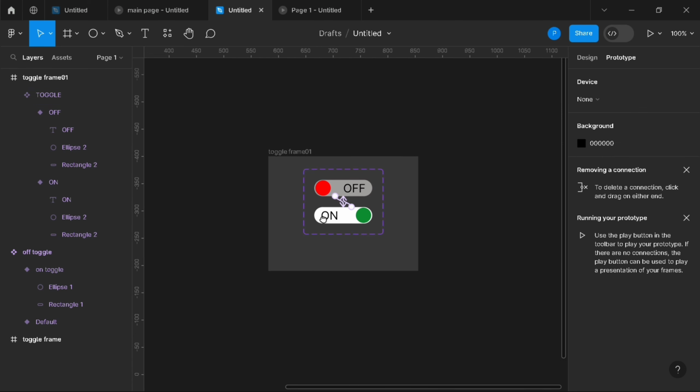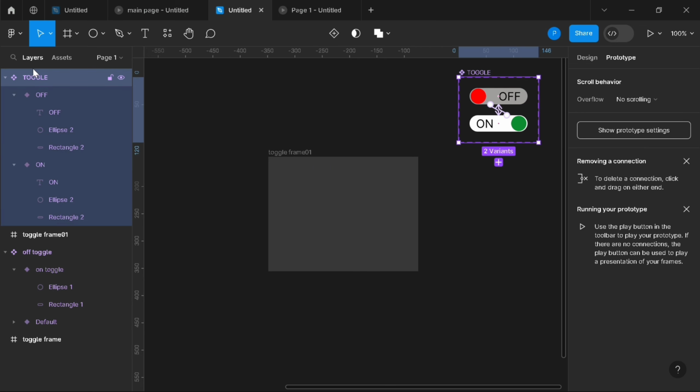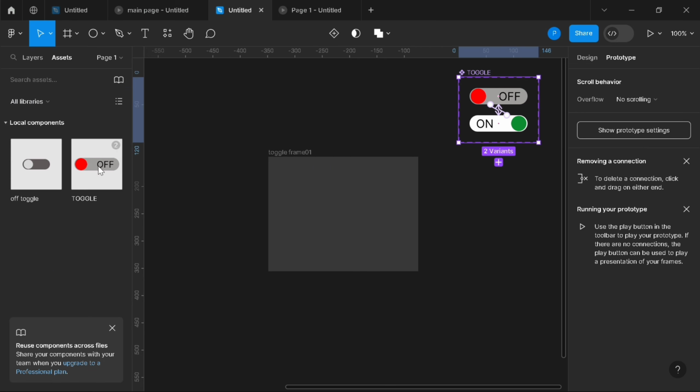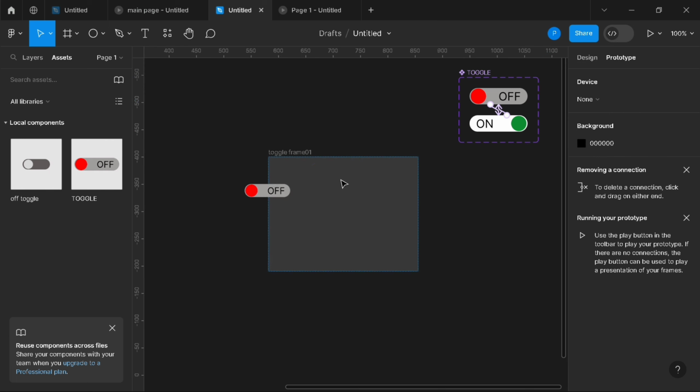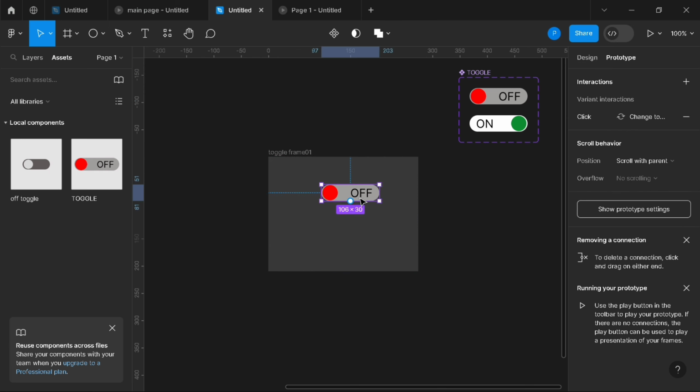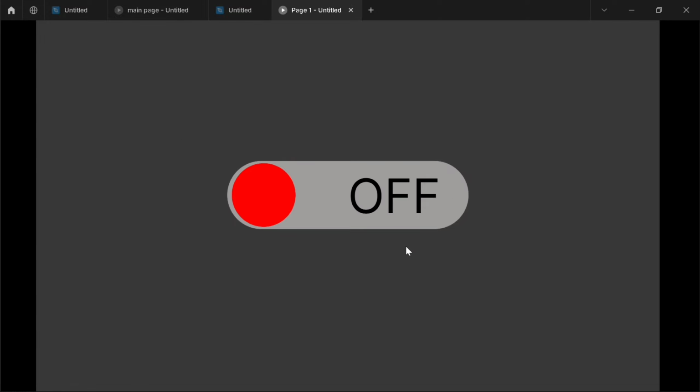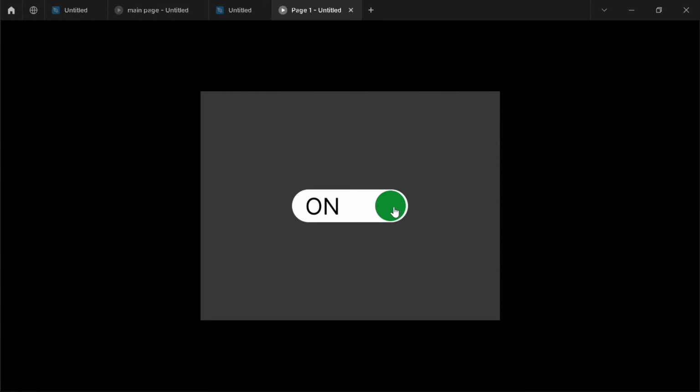We are done with the design system and prototyping. Just move the component out of the frame, and in the asset section you can see the component, place it in the frame. You can do the prototype now, and that's it.